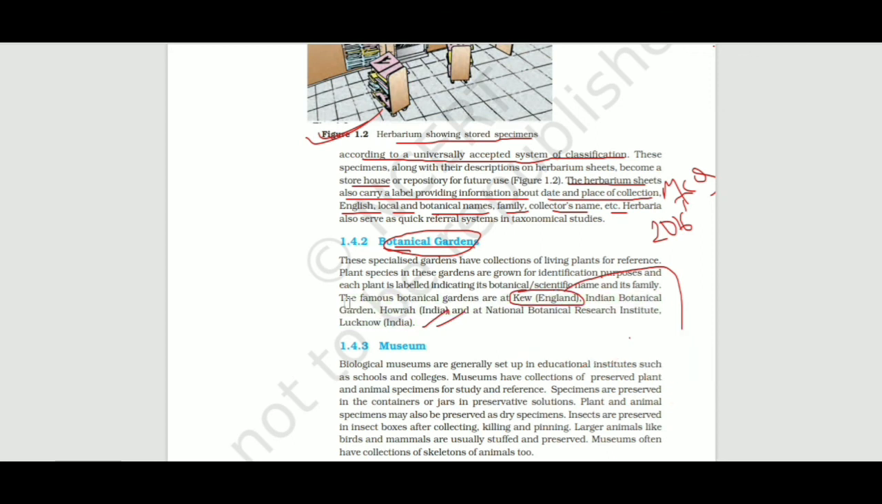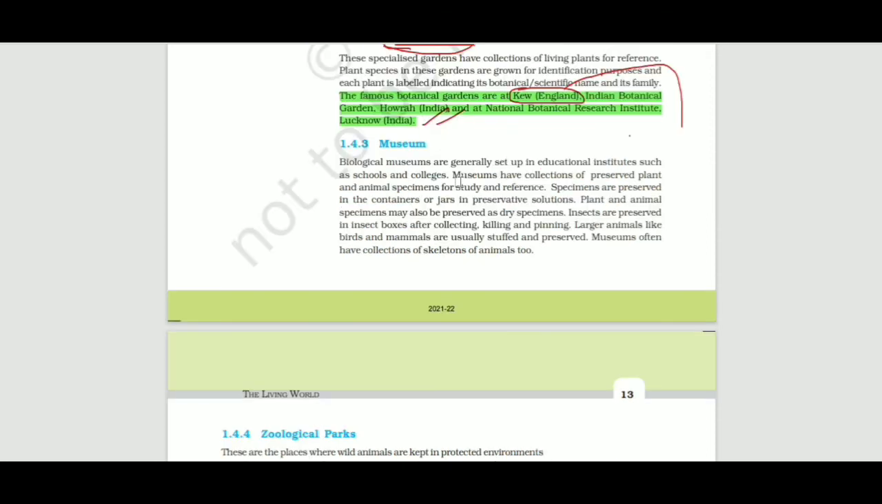Now museum. Biological museums are generally set up for educational institutes such as schools and colleges. It is a very important line for the board examination for Term 1. Museums have a collection of preserved plant and animal specimens for study and reference, only for study and reference.